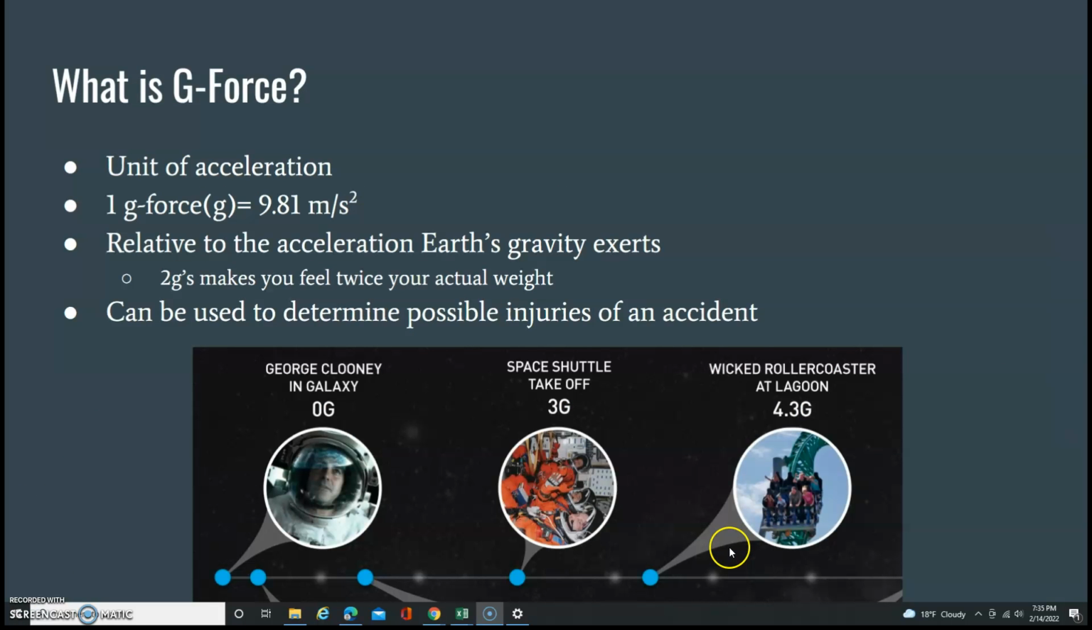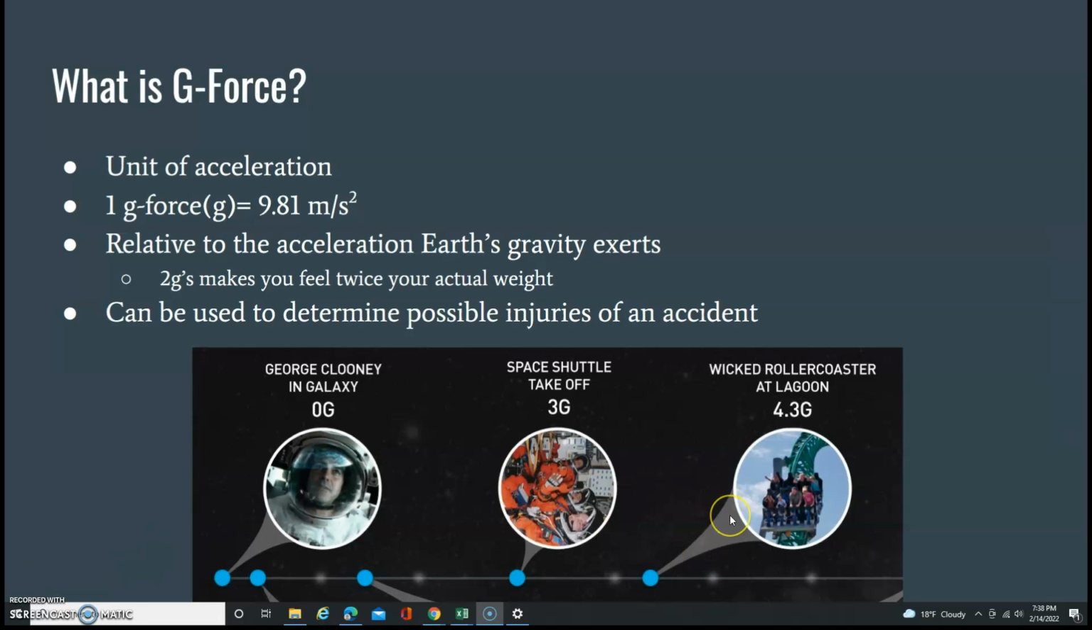What is g-force? G-force is a unit of acceleration. 1 g-force is equal to 9.81 meters a second squared. This is relative to the acceleration Earth's gravity exerts. For example, 2 g's makes you feel twice your actual weight. This can be used to determine possible injuries of an accident.